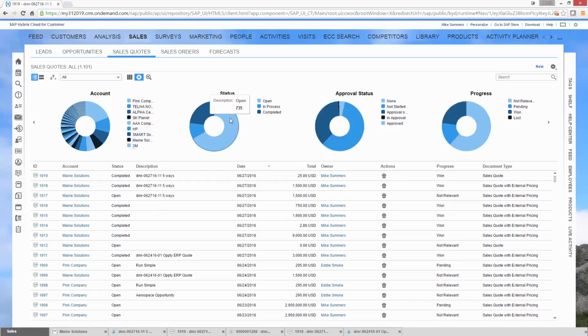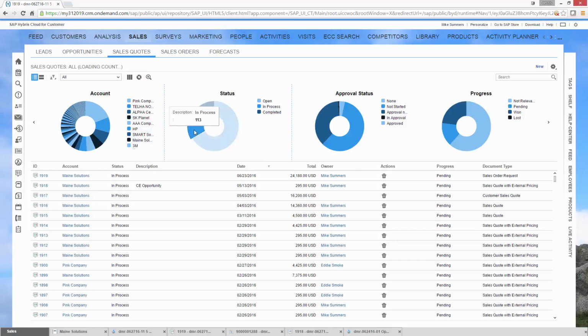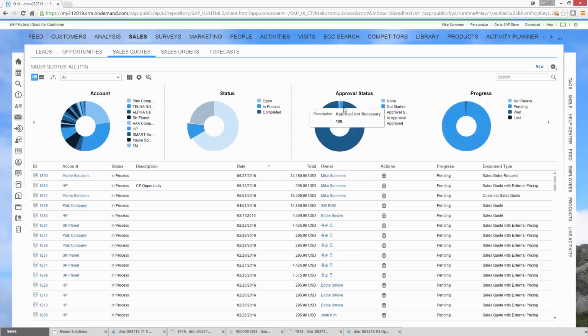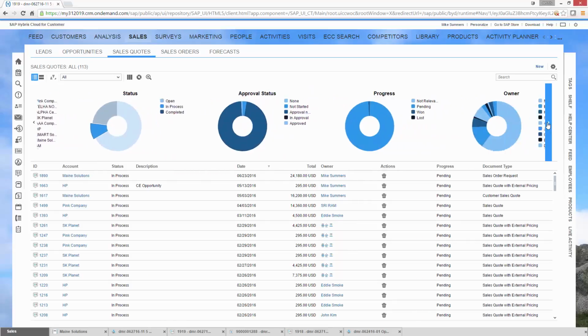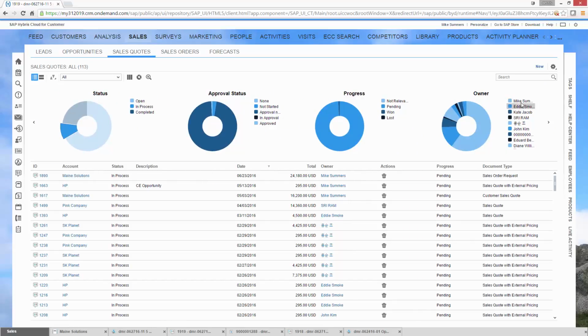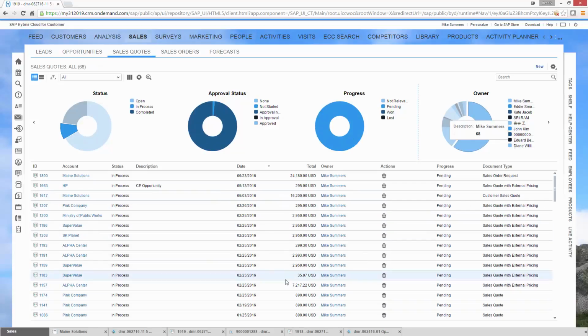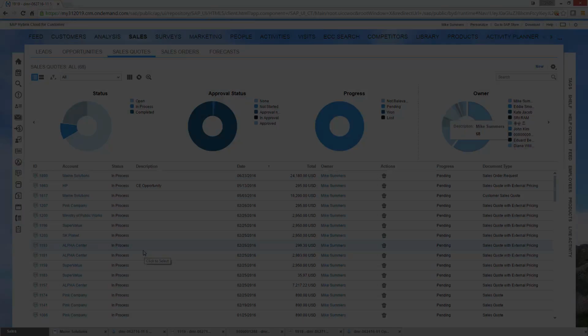Show me the ones that are open, that are in process. How about the ones that are in process? And of those that are in process, are there some where approval is not necessary, open and closed by a certain sales rep? And each time you click on one of these things, it filters them down. That really helps them get a feel for what's available from a list of quotes, maybe things that are in process or overdue or need approval. That really helps guide them as end users.